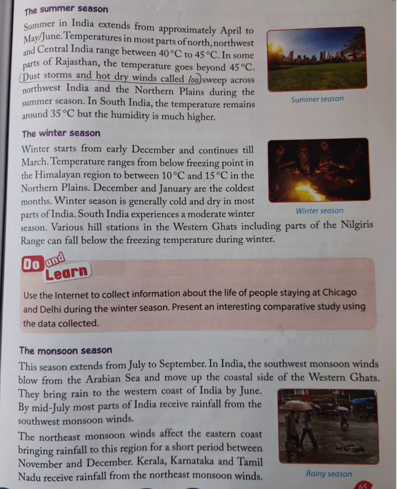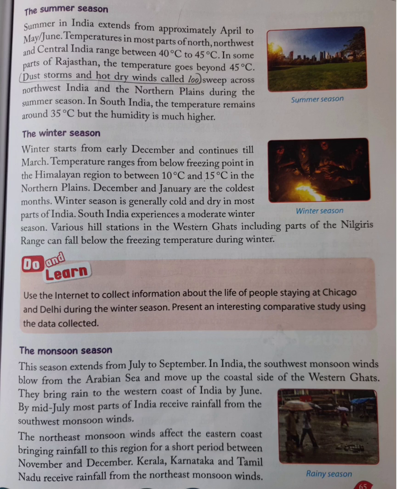Winter starts from early December and continues till March. Temperature ranges from below freezing point in the Himalayan region to between 10 degrees Celsius and 15 degrees Celsius in the northern plains. December and January are the coldest months. Winter season is generally cold and dry in most parts of India. South India experiences a moderate winter season. Various hill stations in the Western Ghats, including parts of the Nilgiris range, can fall below the freezing temperature during winter. Here is a picture of the winter season.